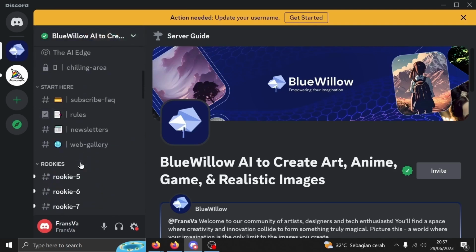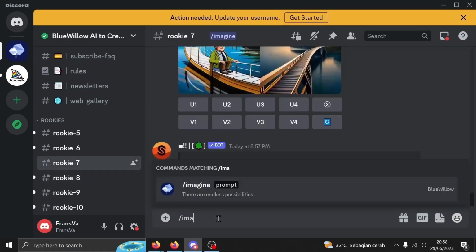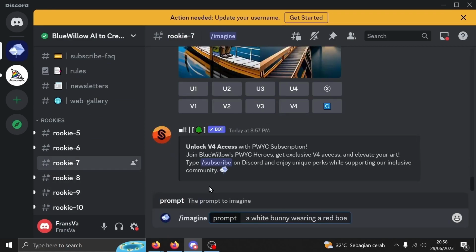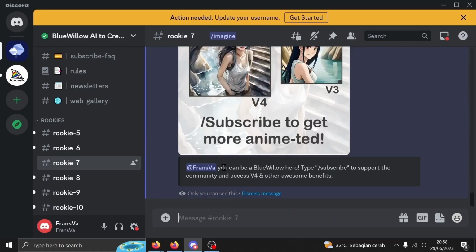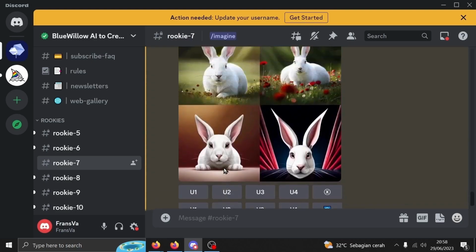You then can scroll down to the channels and click on the one called Rookie. It's basically the same as Midjourney's newbie channel. Just type /imagine and what you want to generate. I'll use the earlier example. As you can see, we got our 4 images here.